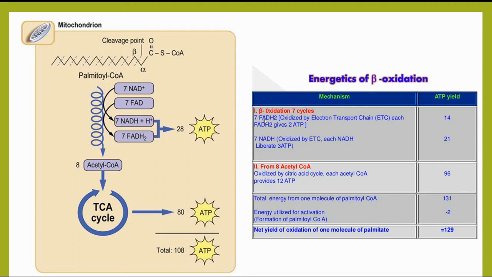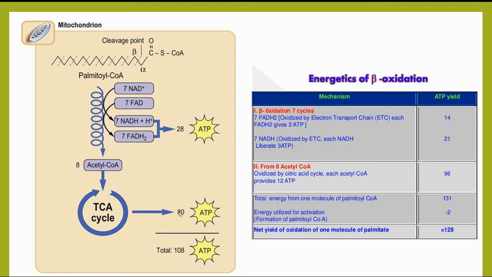Similarly, one FADH2 gives 2 ATP as per the old calculation, and as per the new calculation, one FADH2 gives 1.5 ATP. Therefore, as per the old calculation, we are getting about 35 ATP from the NADH2 and FADH2, whereas from the new calculation, we are getting about 28 ATP.